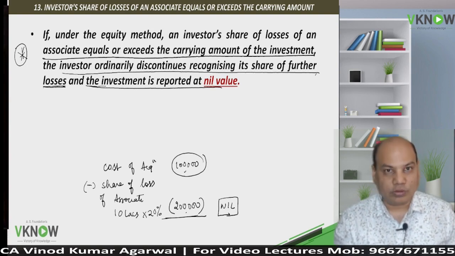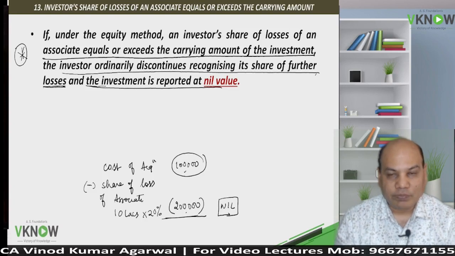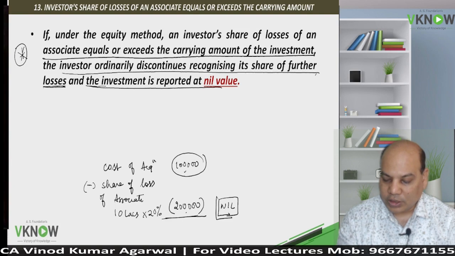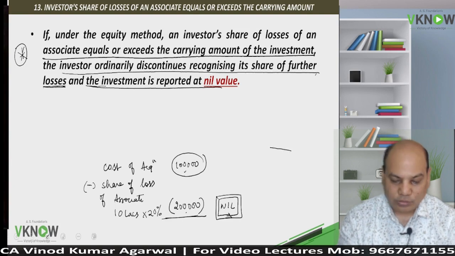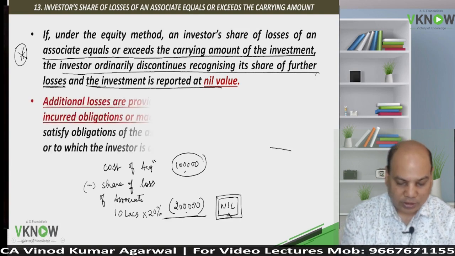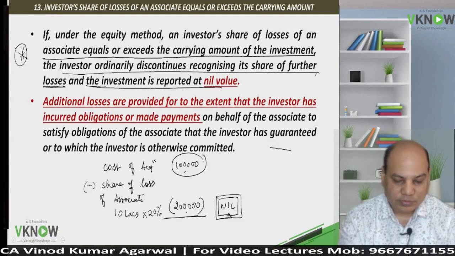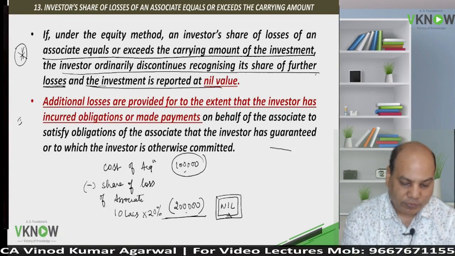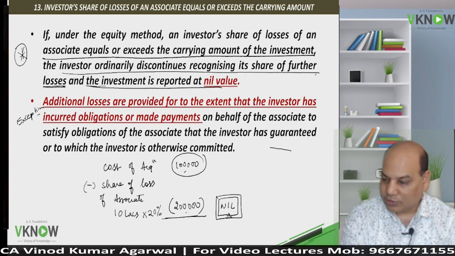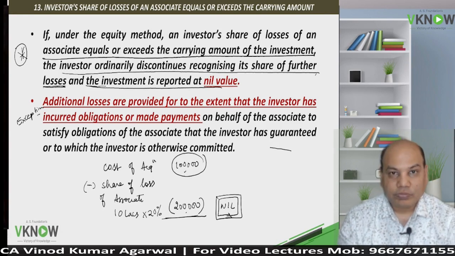This is the first rule. The general rule is that if your share of loss exceeds the carrying amount, show the investment at nil value. But there is an exception to that. Next point is the exception.